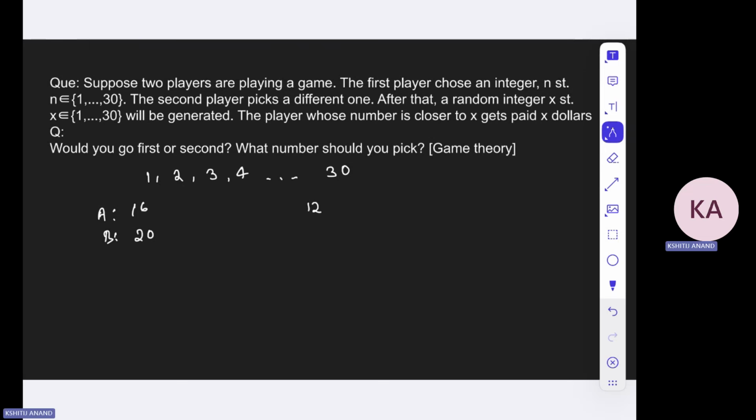So now let us try to find a scenario where A will be favorable or where B will be favorable, right? When he picks a number which is below, just a minute, let me change the setting.